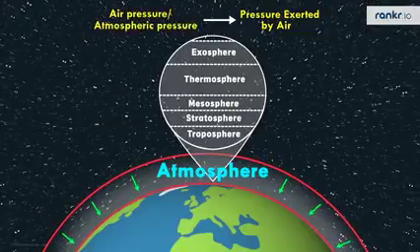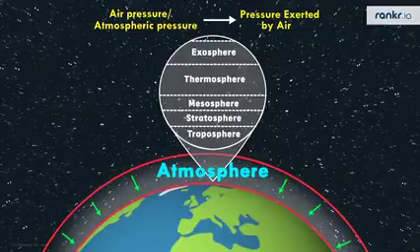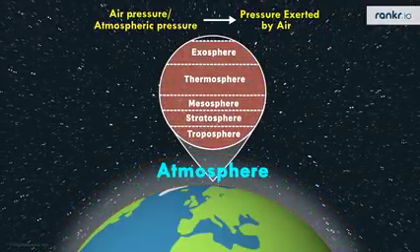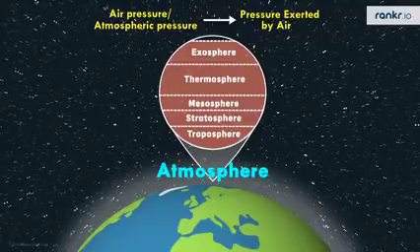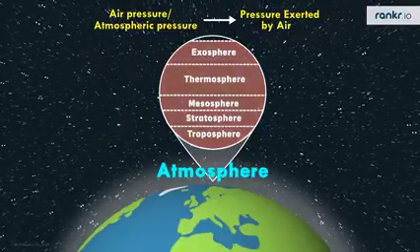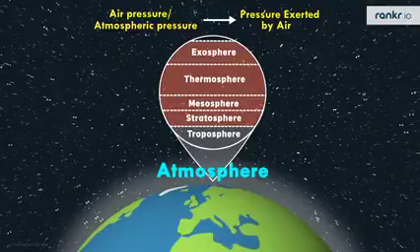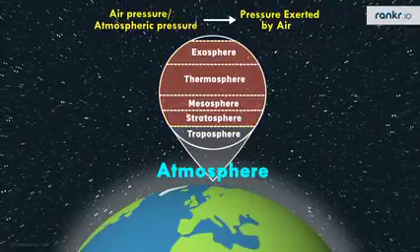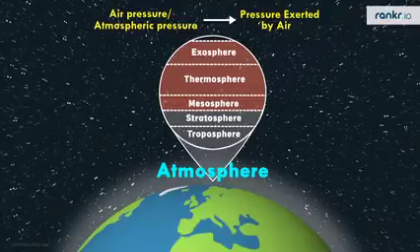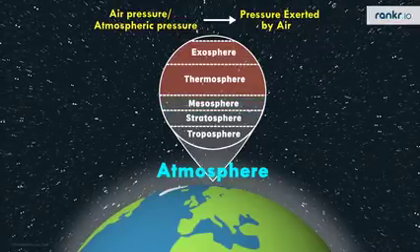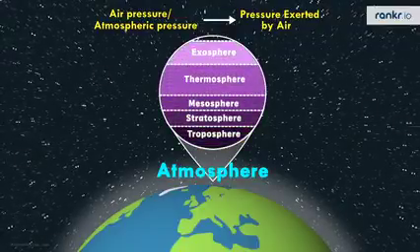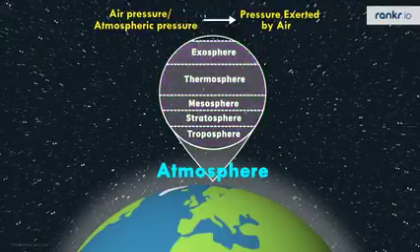Now the question is whether air pressure is uniform throughout these layers of atmosphere. Think about it. Where would the maximum quantity of air be? There is maximum air above the troposphere. There's this much air above the troposphere. Then this much air above the stratosphere and this much above the mesosphere and so on. So as we move upwards, the quantum of air decreases.